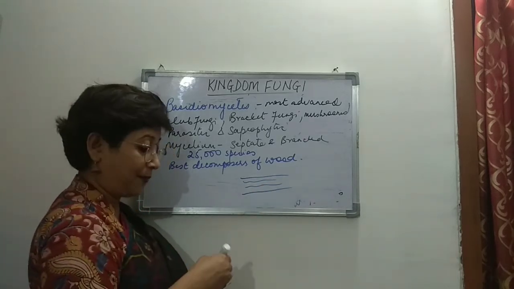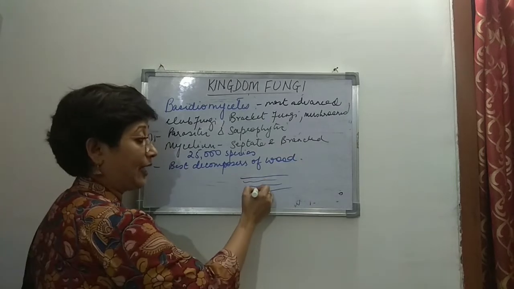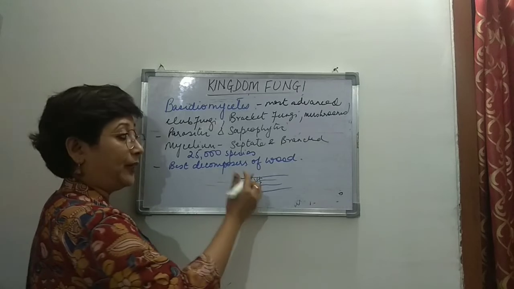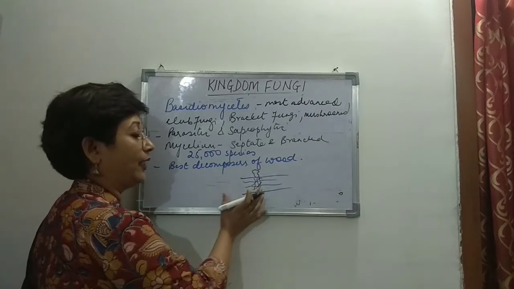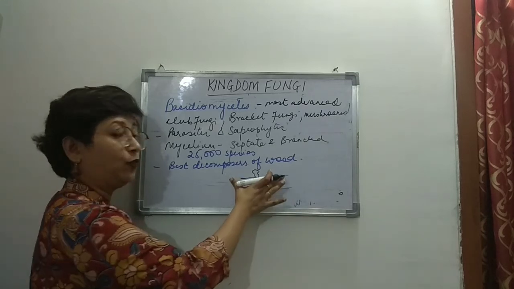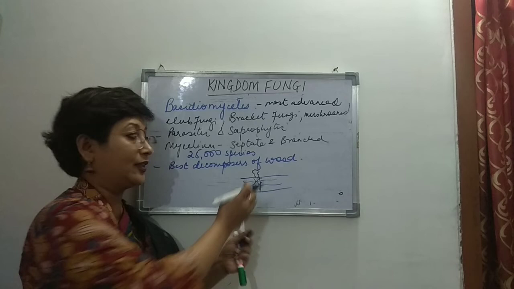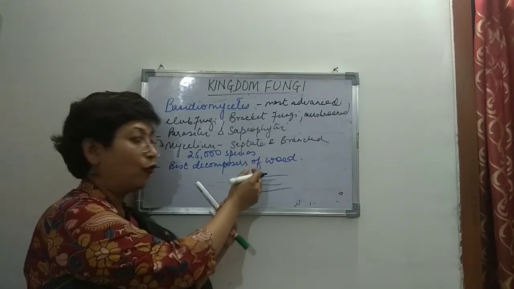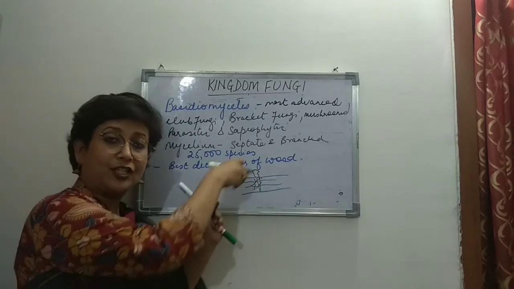When gaps are produced, then the hyphae and the mycelium can penetrate deep inside. When it penetrates deep inside, then you can see something growing outside the wood. If you look at it, it seems as if this organism is coming from inside the wood. How has it reached inside the wood?